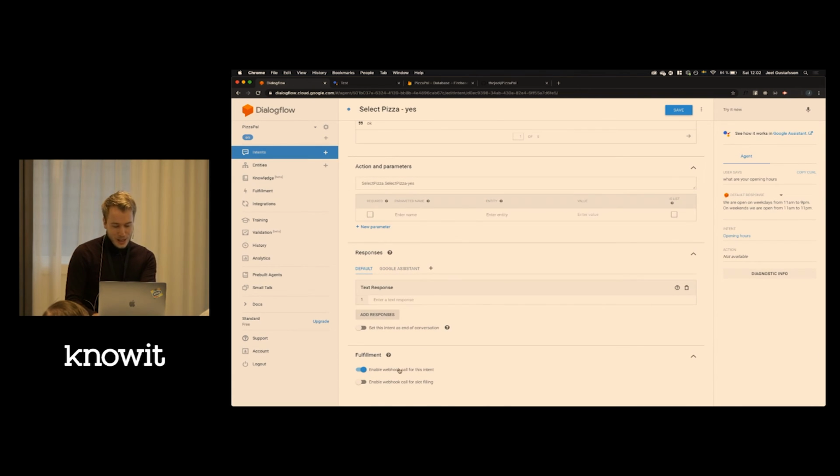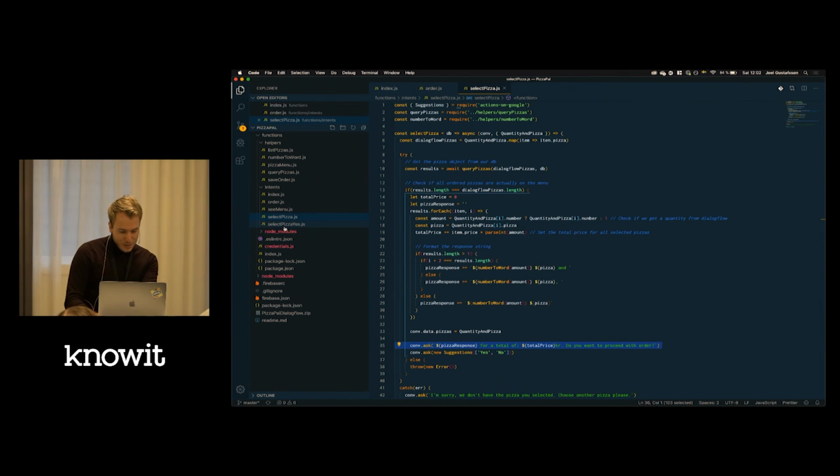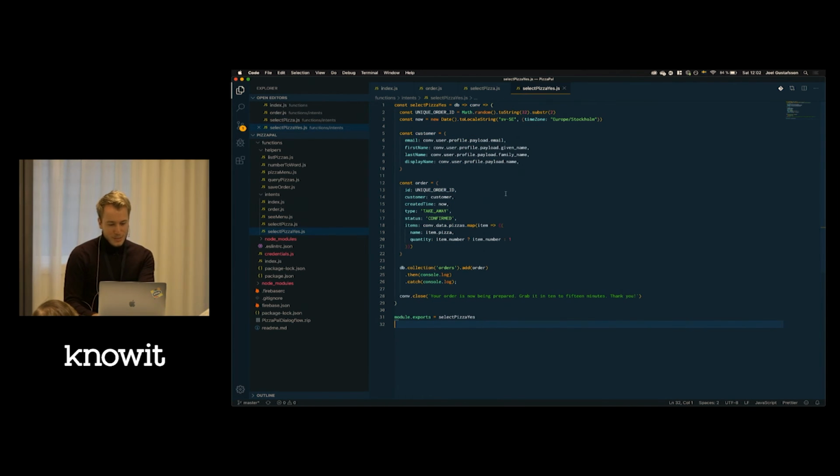This is also just a webhook, so we can check the fulfillment here as well. And this basically gets the information from the user, creates an order object which we store in Firebase Firestore, and then we close the conversation and tell the user that we're done.